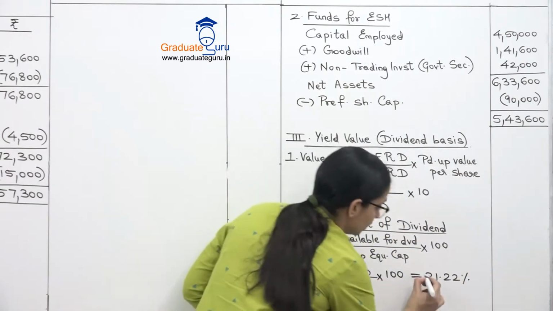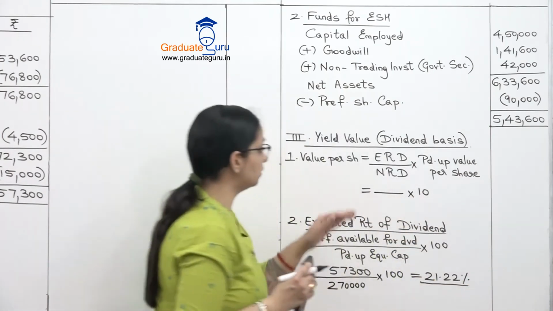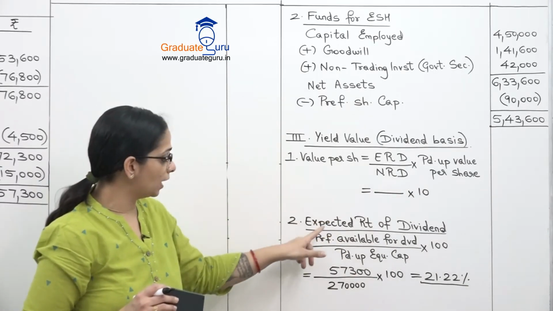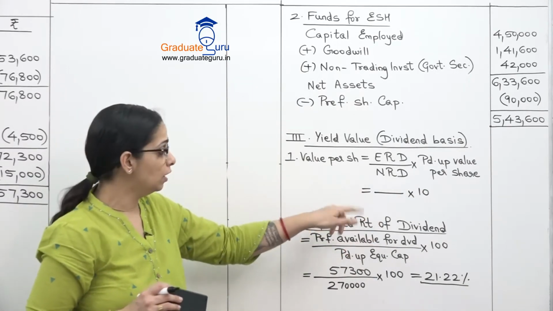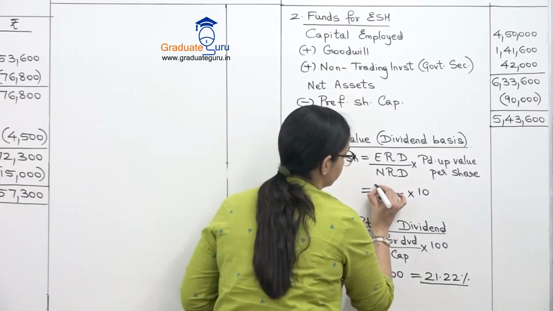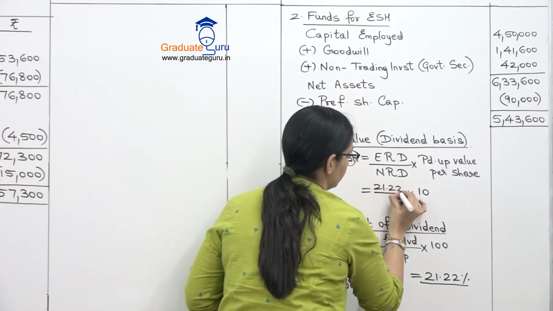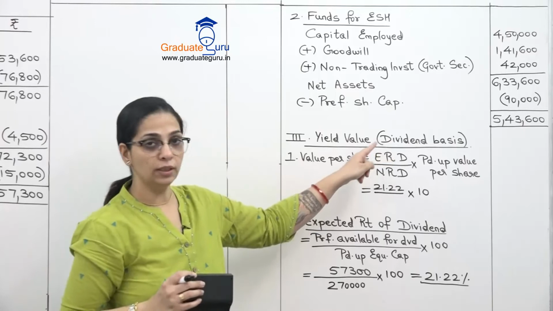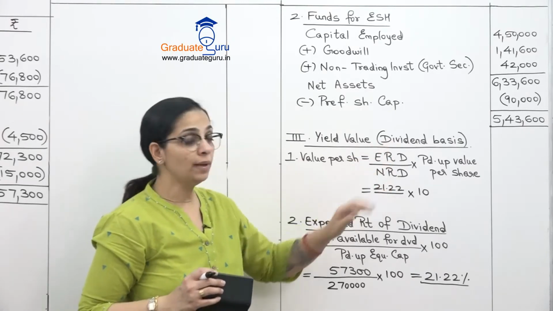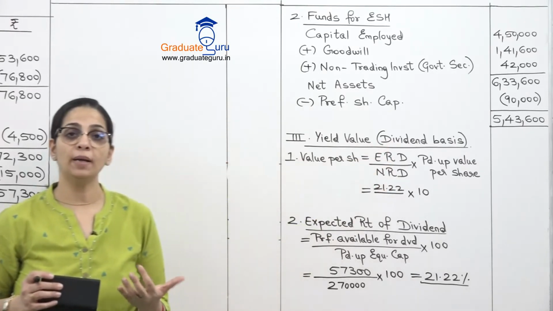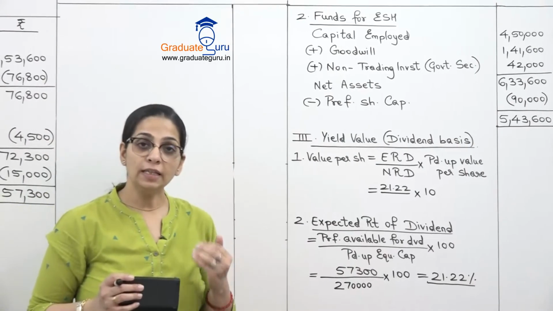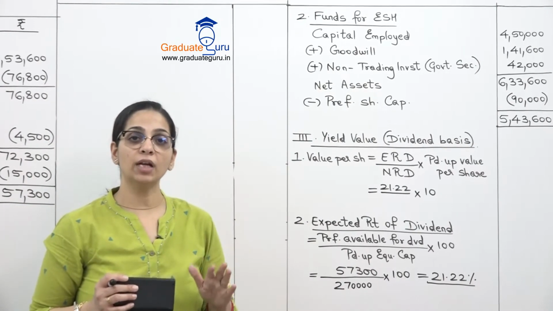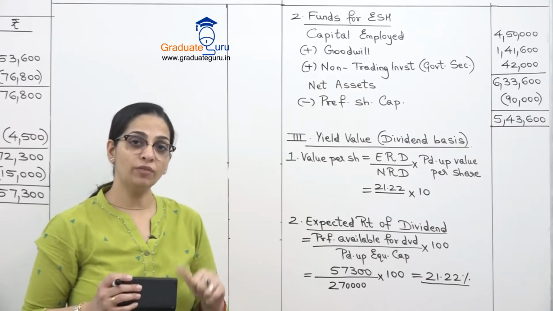Okay. So this is going to be used in our this formula. यहाँ पे ये हमें आ गया expected rate of dividend which I will use over here. So one part I have got, ERD मिल गया है. Normal rate of dividend generally sum में directly दे देते हैं. But in this sum they have not directly given us this rate. So that also we will calculate.